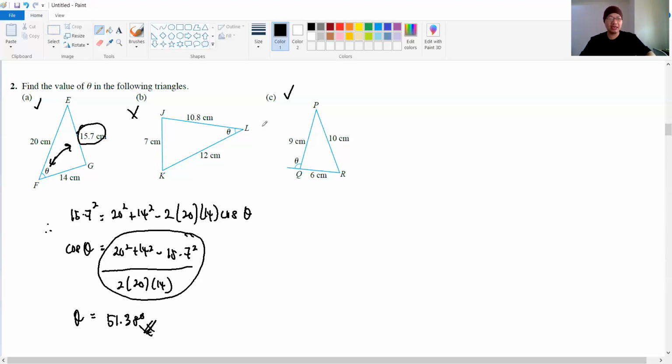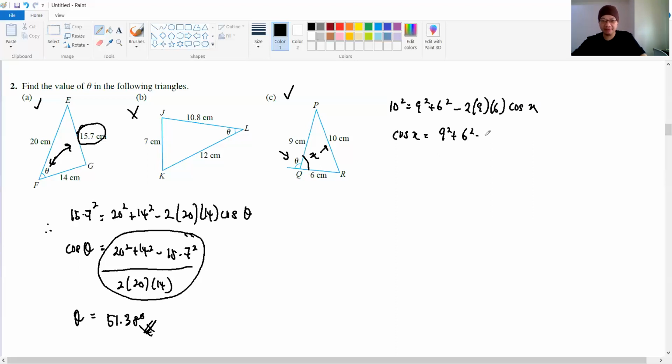So that is the answer. Settle. Okay, now let's do C here. You want to find this theta, right? To find this theta, you need to find the inside angle first. Let's say I label it as X here. To find this X, how? Opposite to this angle X is 10, right? So 10 will be the subject. So 9 squared plus 6 squared minus 2 times 9 times 6 cos X. Okay, now the subject will be cos X.